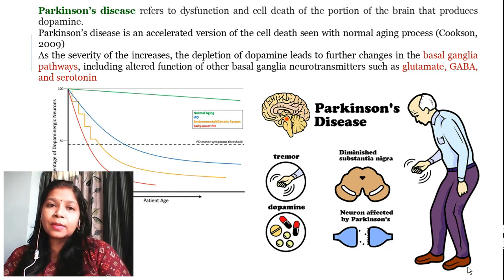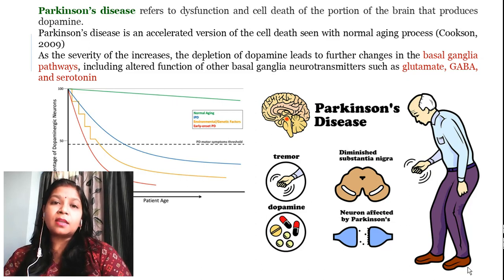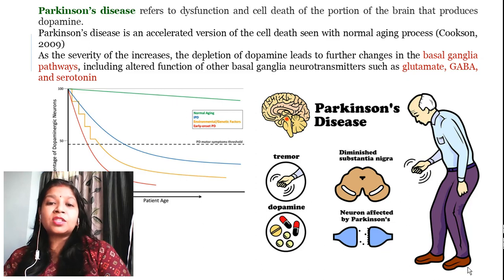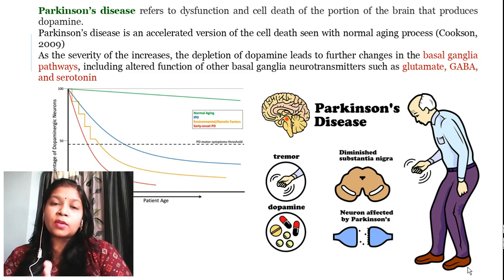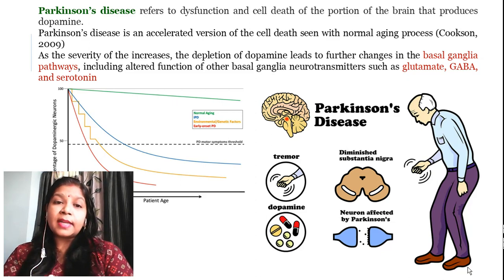Now, how can you say that a person suffers from Parkinson's disease? There are four basic symptoms to understand a person suffering from Parkinson's disease. First is a tremor. Generally, this tremor can be seen in the extremities like your hands and legs, basically the hands only. Next is the diminished substantia nigra, and next is the intake of dopamine, or excess amount of dopamine, and last is the neuron which is affected by Parkinson's. These are the basic symptoms for the early diagnosis of a depletion of dopamine.